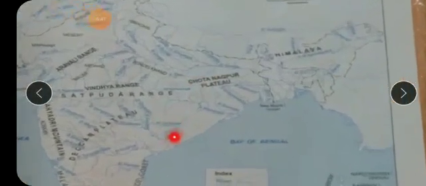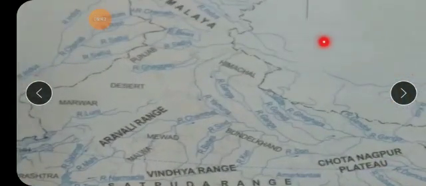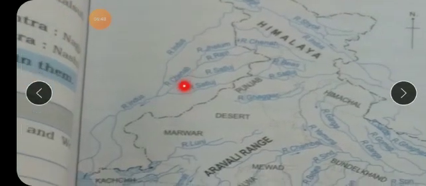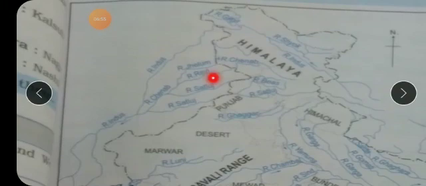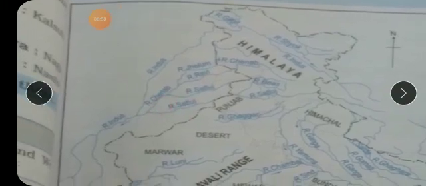So one of the map, again we will see. In this map it becomes clear, children. Okay, I will try to show. If it is possible, I will try to show you here. This is the Indus River. Okay, children, and these are the other rivers which join into, or which meet into the Indus River. It is Jhelum, then Chenab, Satluj, Ravi and Bias. Okay, so these are the names which start from the Himalayas and then finally go into the Indus River.